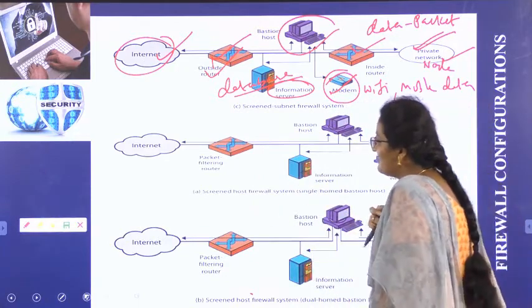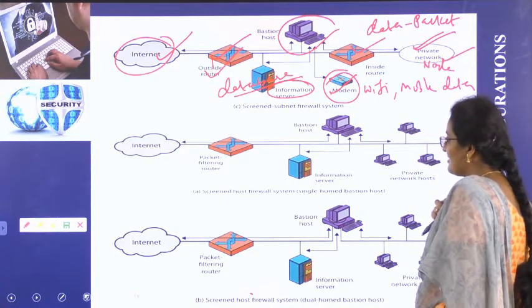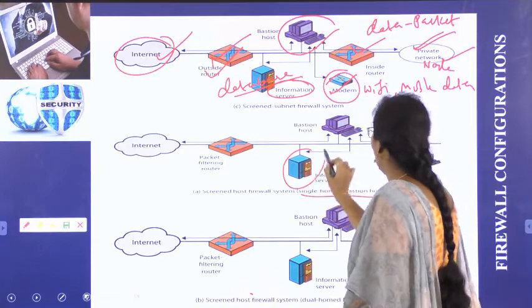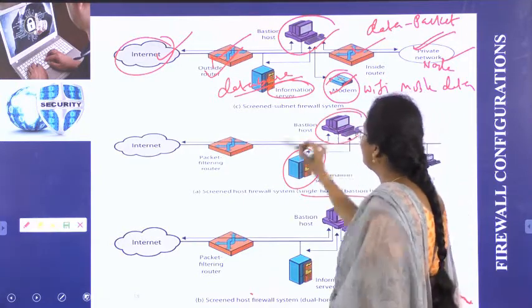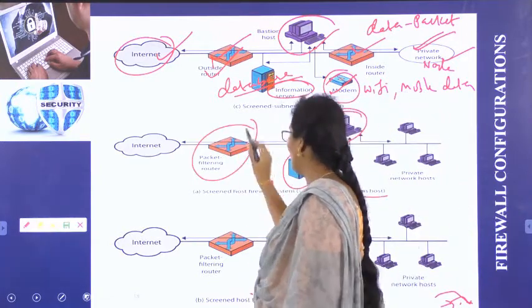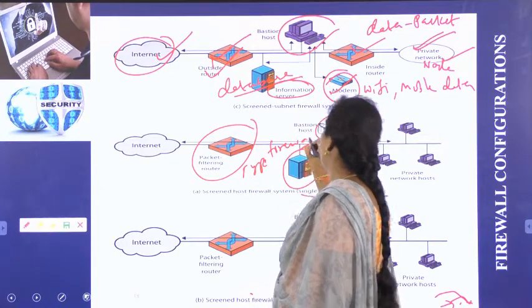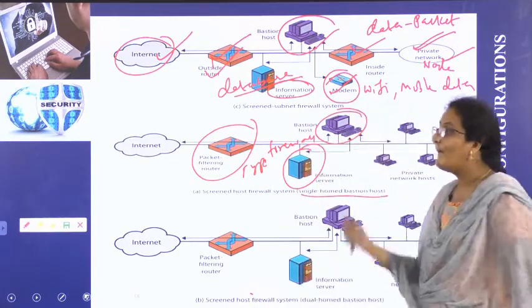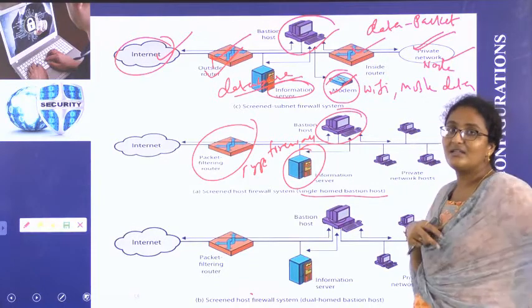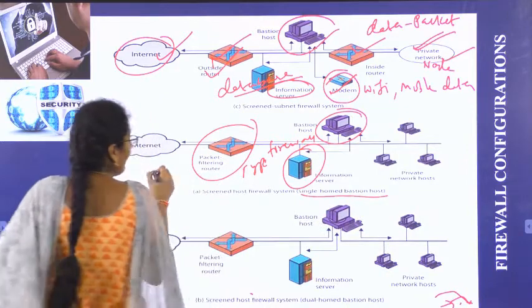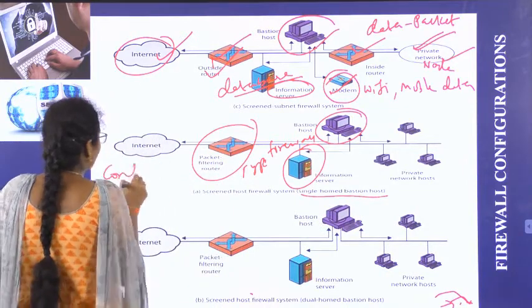So second one is screened host firewall system with single home base station. So here also we have database, we have base station, and packet filtering router is type 1 firewall. So packet filtering router is type 1 firewall. So we are using type 1 firewall here in firewall configuration.